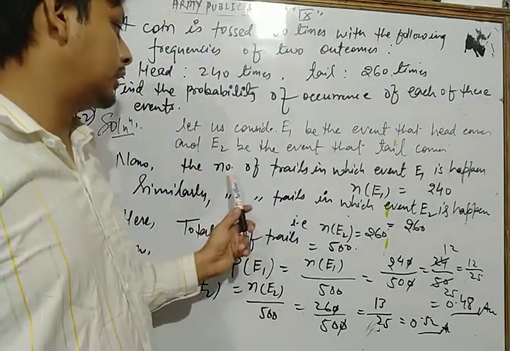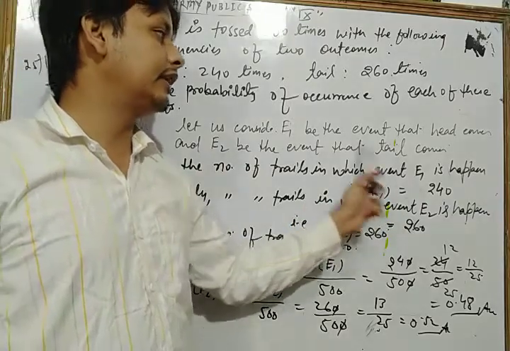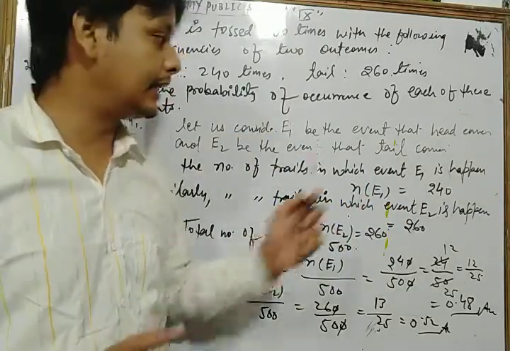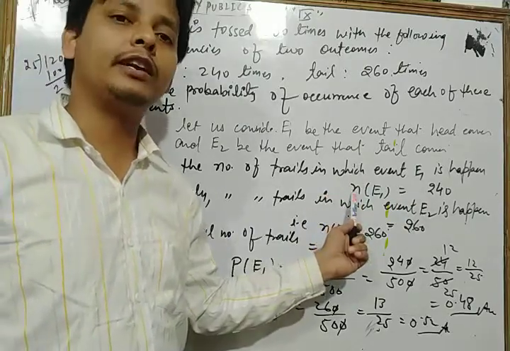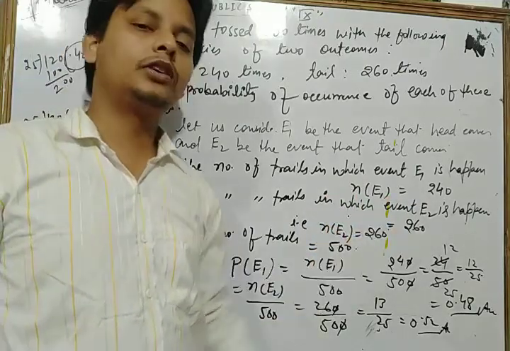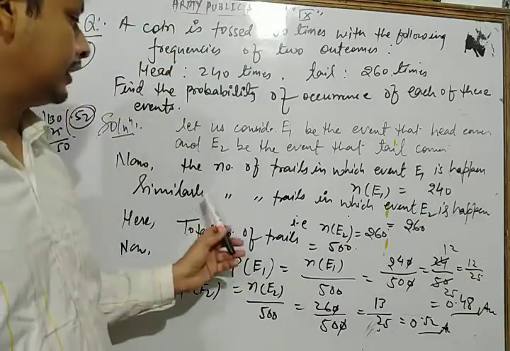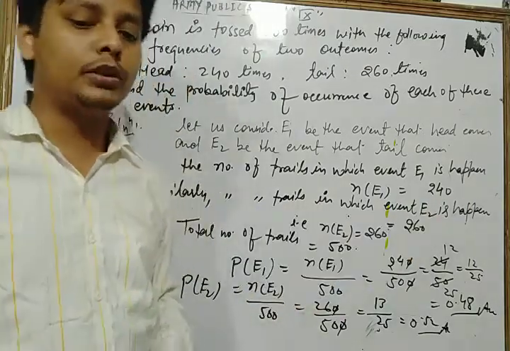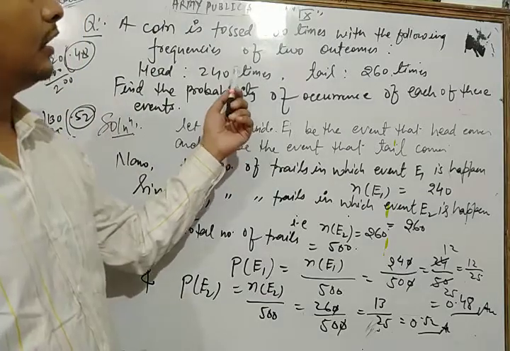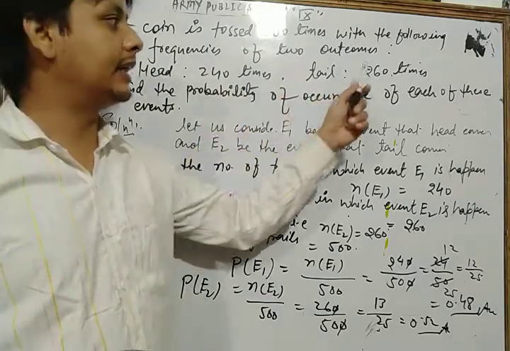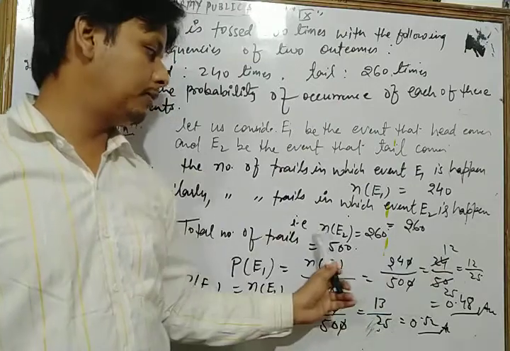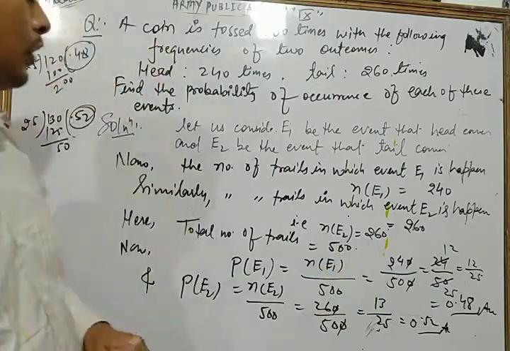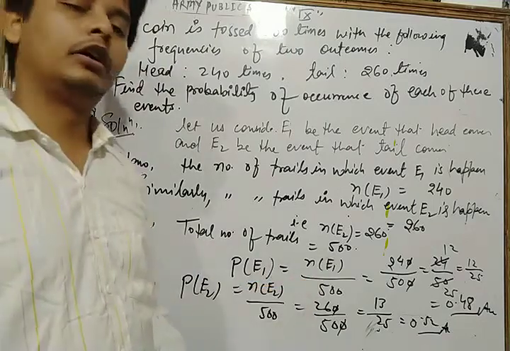Now the total number of trials in which the event E1 happens, means how many times head comes, that is 240. So the number of event E1 is what? 240. Similarly, the number of trials in which the event E2 happens, E2 is getting a tail, that is 260 times. So the number of event E2 is 260. And here the total number of trials is 500.